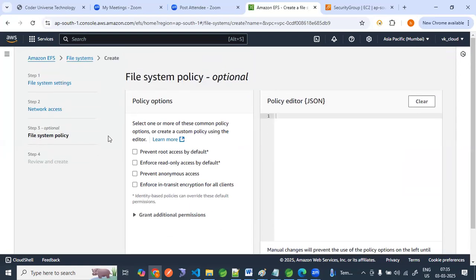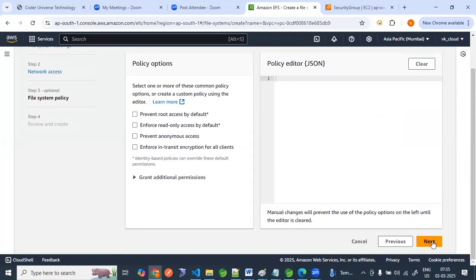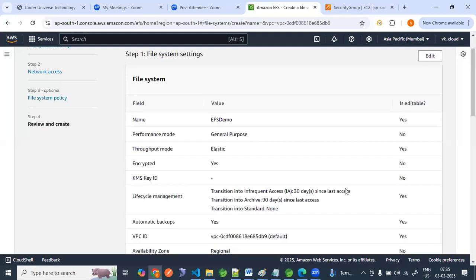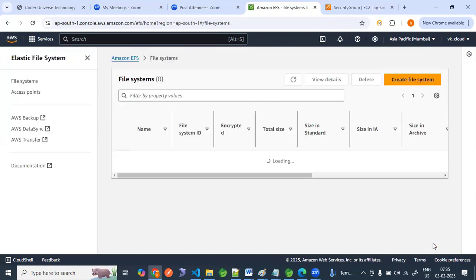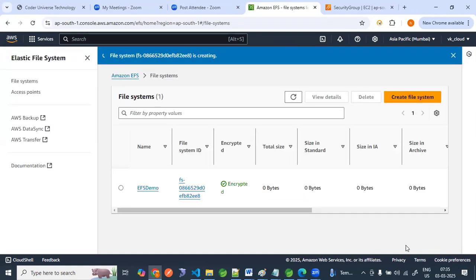Then this policy we are going to discuss in an upcoming session. What are the policies? What are JSONs? That we will see. So we just have to click next, and just create a file system. So now this file system, EFS, is created.